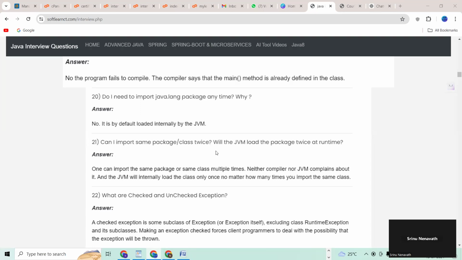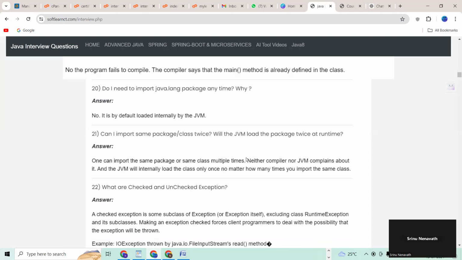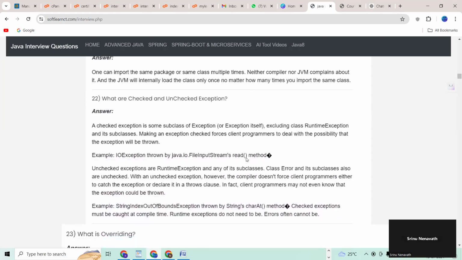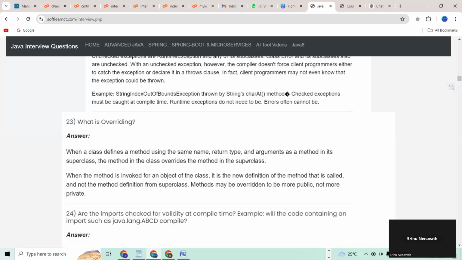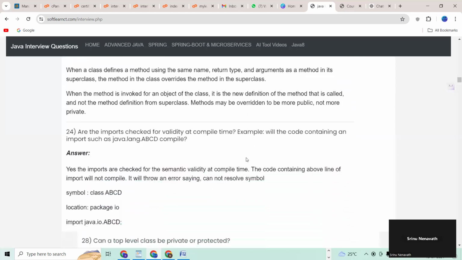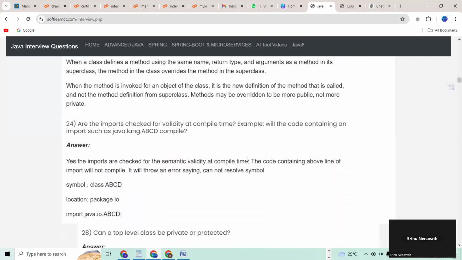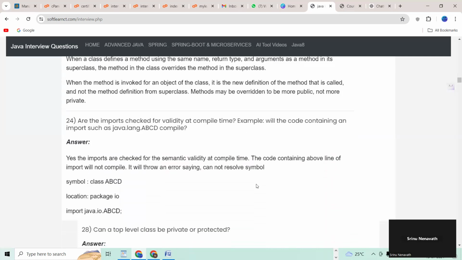Yeah, 21. Can I import same package or class twice? Will the JVM load the package twice at runtime? Right. These are the questions, guys. And 22. What are the checked and unchecked exception? What is the next question? What is overriding? Next question. Are the imports checked for validity at compile time? Example, will the code containing an import such as java.lang.abcd compile?